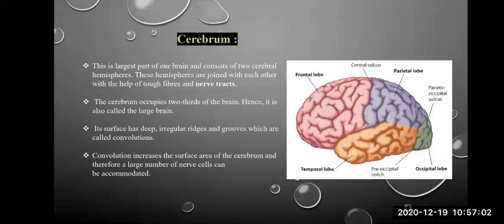Why does this surface area need to increase? More the surface area, more are the nerve cells present in that area. And as we know, if more nerve cells are present, the capacity of the organ to work also improves. Hence, I said that more the number of convolutions, more is the IQ of the person.